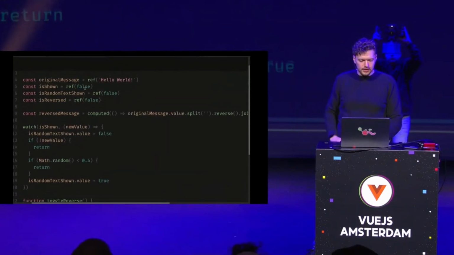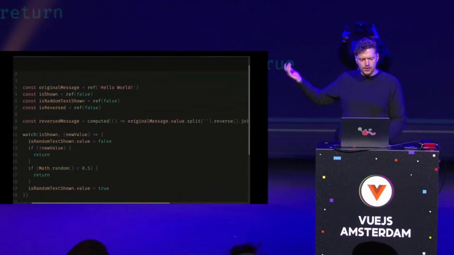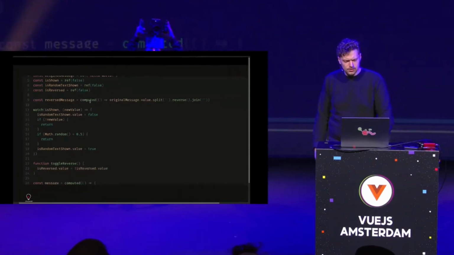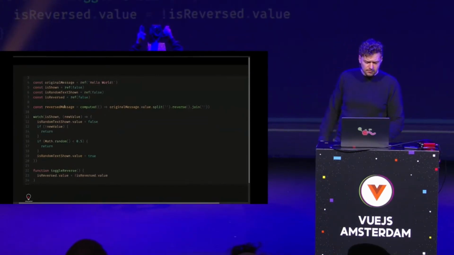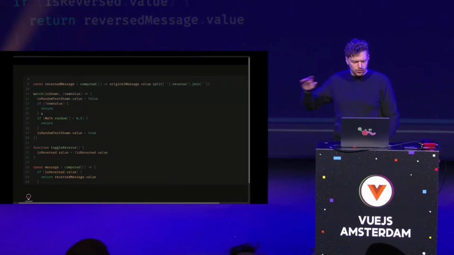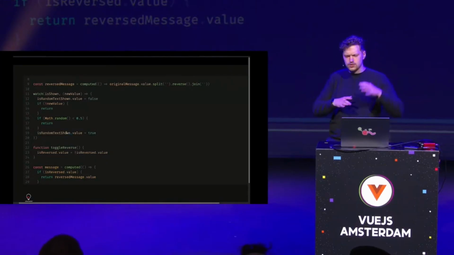We have some imports, we can ignore that. And what do we do here? We have an original message, an isShown ref, an isRandomText shown, isReversed, and a reversedMessage that is apparently computed and can reverse the original message. And then we have a watcher for this isShown. It always resets that isRandomText shown value to false. If there is no new value, okay, we ignore that. And then we do a 50-50 check. Wonderful. And after the 50-50 check, if it works out, we set isRandomText shown .value to true.